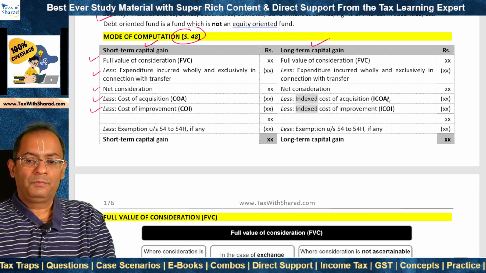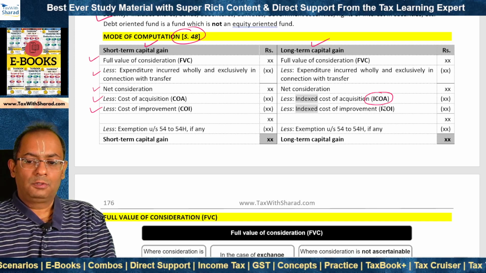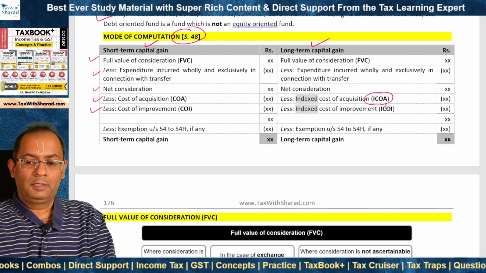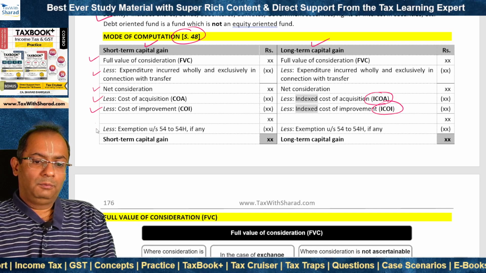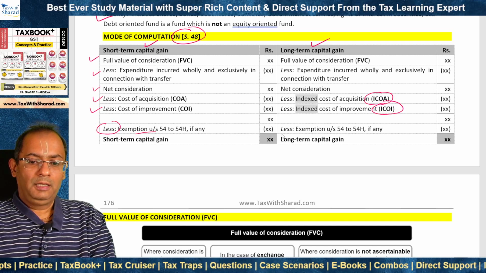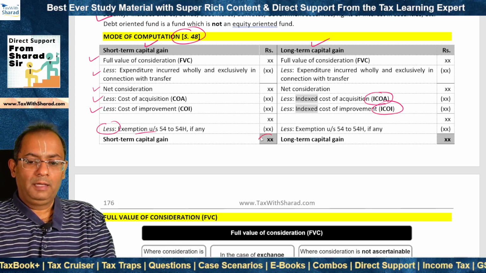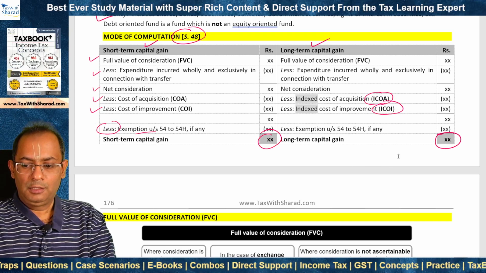But in case of long-term capital gain, instead we deduct index cost of acquisition and index cost of improvement. From the balance, we reduce the exemption under section 54 to 54H, if any, and consequently we get the amount of short-term capital gain or long-term capital gain, which is chargeable to tax.